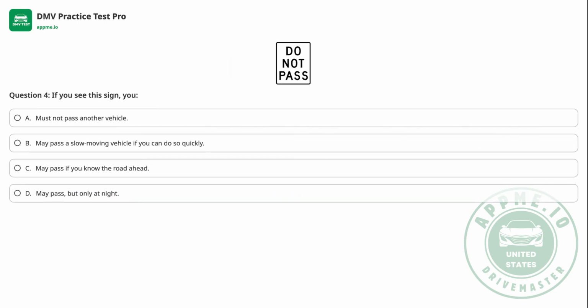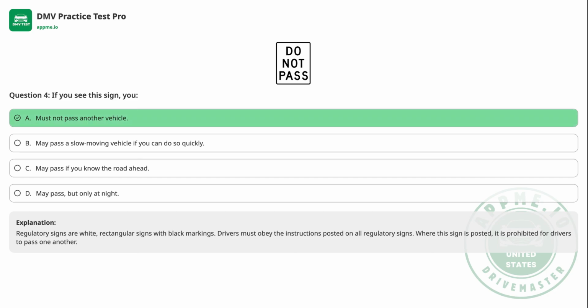Question 4. If you see this sign, you A. must not pass another vehicle. B. May pass a slow-moving vehicle if you can do so quickly. C. May pass if you know the road ahead. D. May pass, but only at night. The correct answer is A.